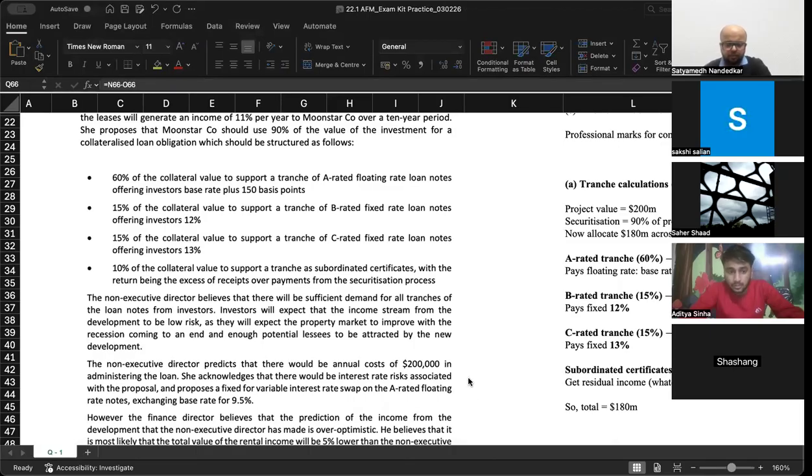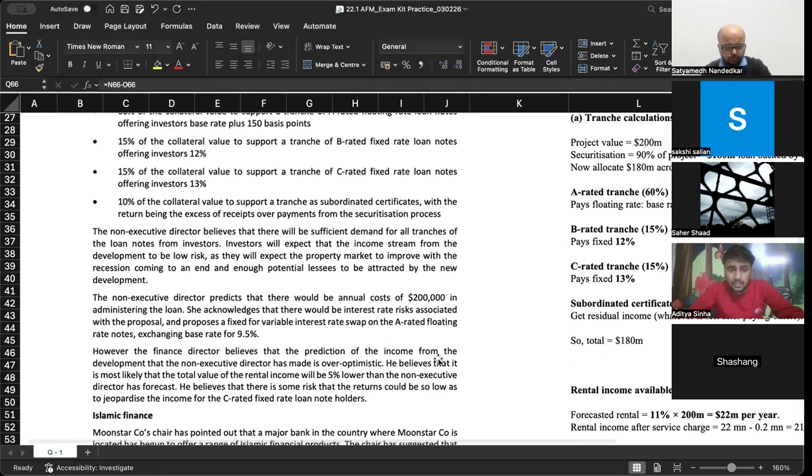The non-executive directors believe that there will be sufficient demand for all tranches of the loan notes from investors. Investors will expect that the income streams from the development will be low risk, as they will expect the property market to improve with the recession coming to an end and enough potential lessees to be attracted by the new development. The non-executive director predicts that there would be an annual cost of $200,000 in administering the loan.